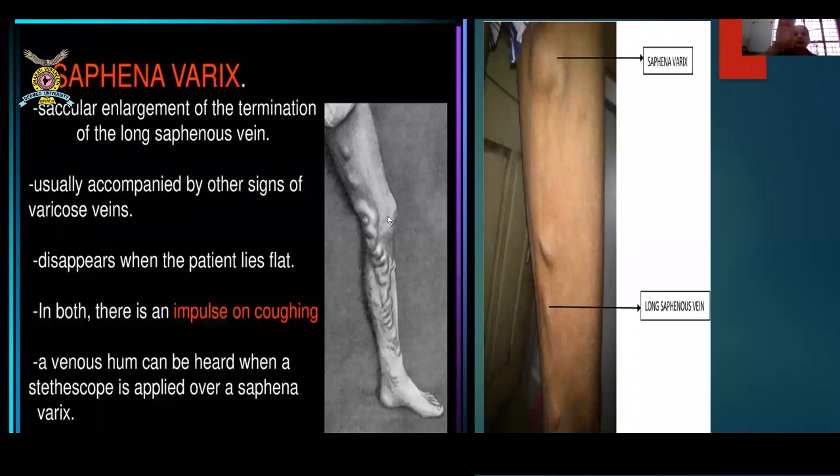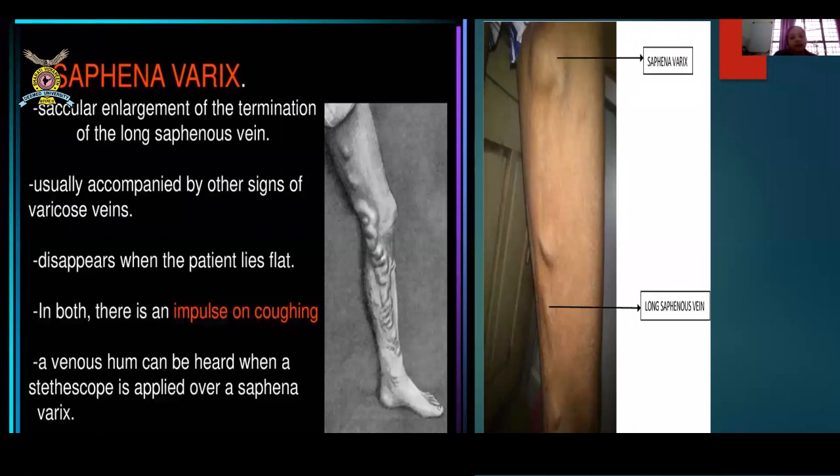Why is this a termination? Because the vein goes from below upwards, so it terminates into the femoral vein. It is usually accompanied by other signs of varicose veins as well. That means you can have lipodermatosclerosis, itching, blackening, pigmentations and all that. It disappears when the patient lies flat. When he lies down flat, it will get empty, so automatically this saphena varix will disappear.